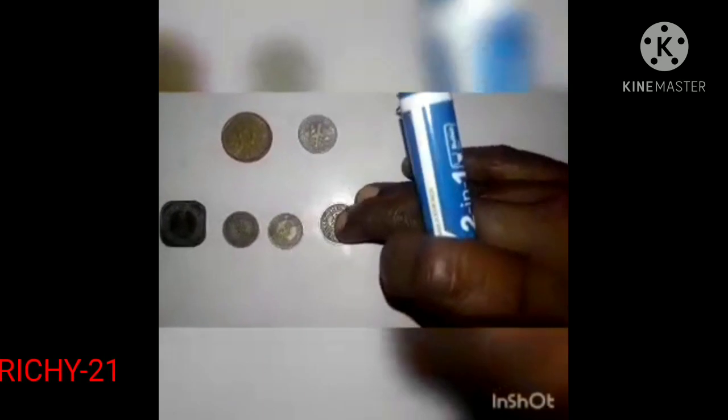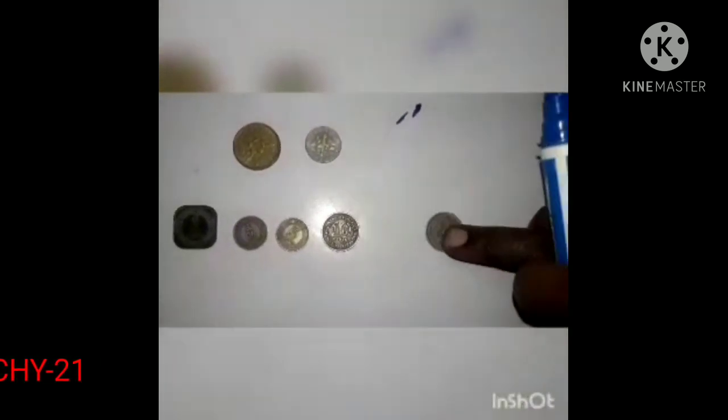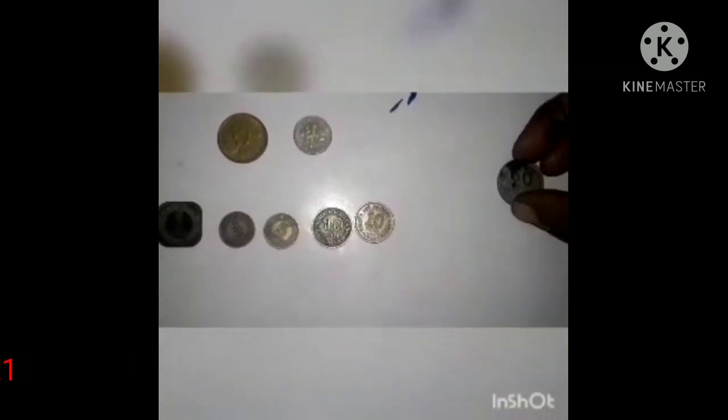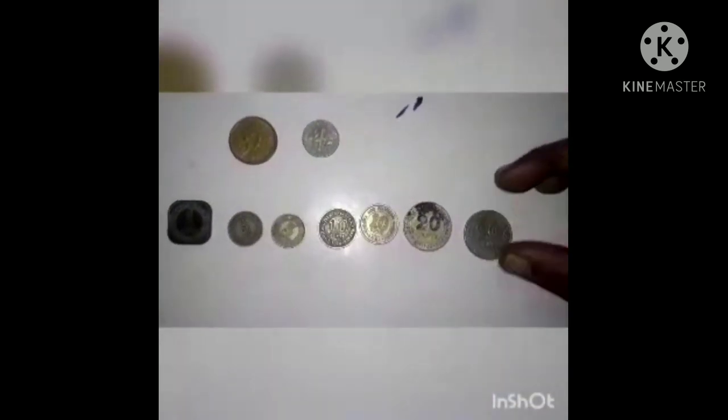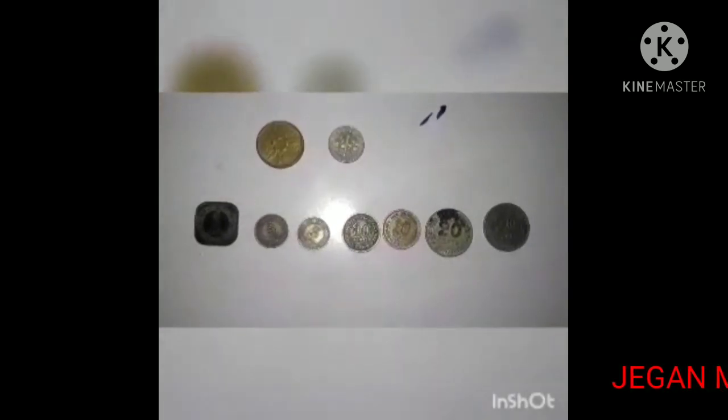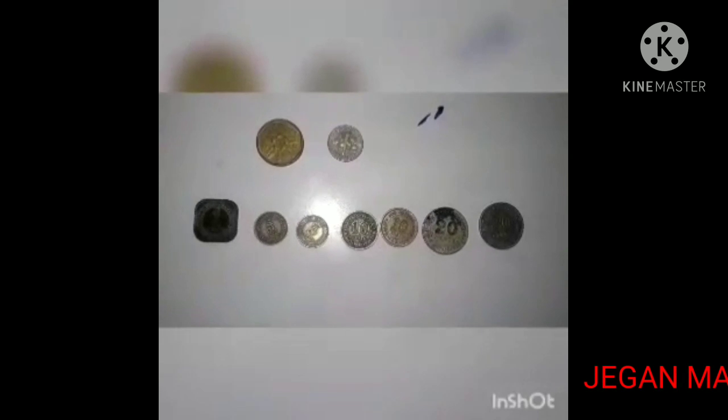It's 10 cent. This also 10 cent. 20 cent. This also 20 cent. These are foreign currencies, cuties. Then 20 cent Brunei money. This one is 20 cent Brunei money.